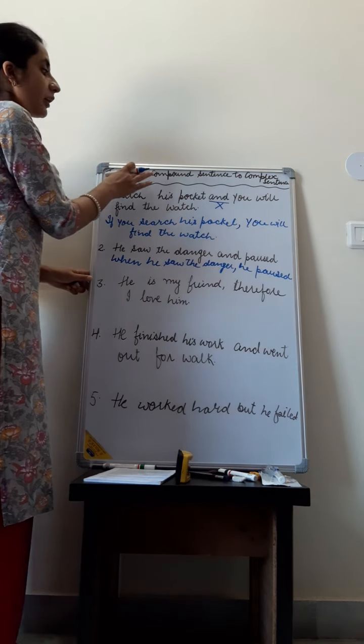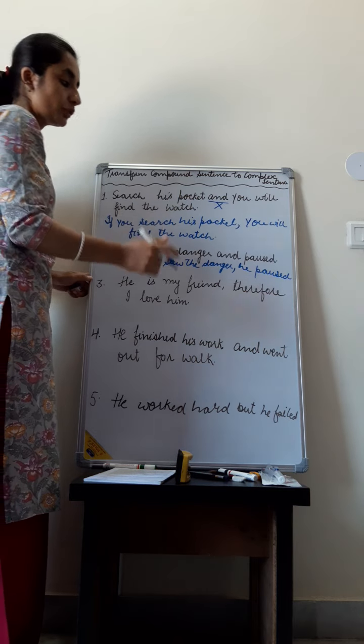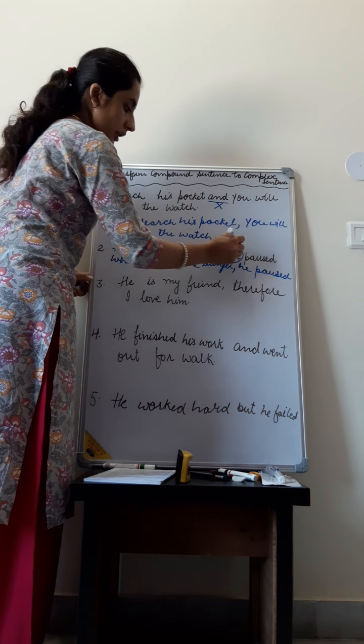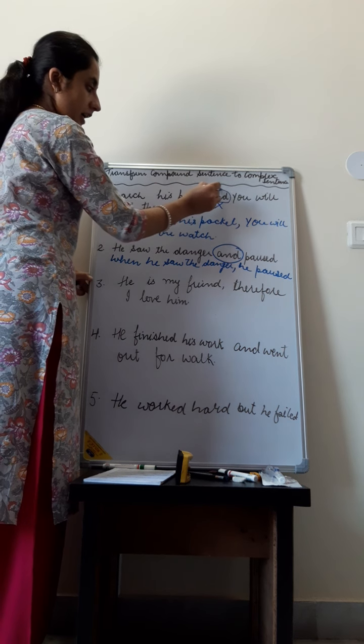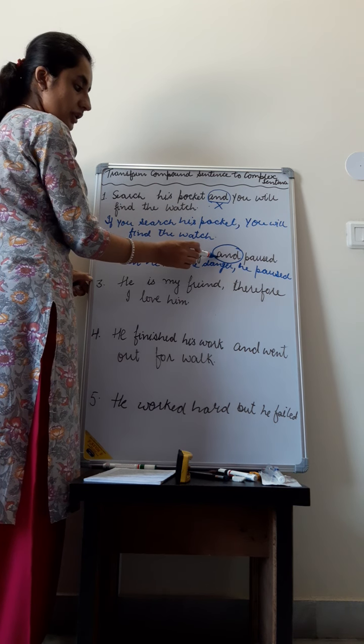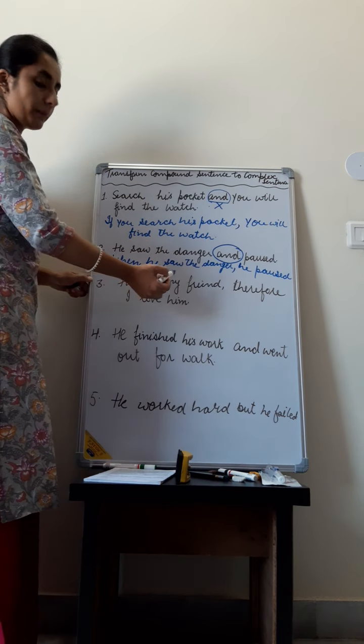In transforming a compound sentence to a complex sentence, we need to remove the earlier used conjunction. Here also and conjunction was used, and here also and conjunction was used. We need to remove these conjunctions to make the complex sentence.